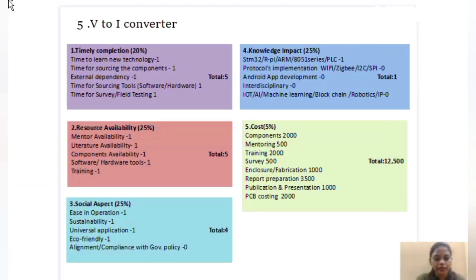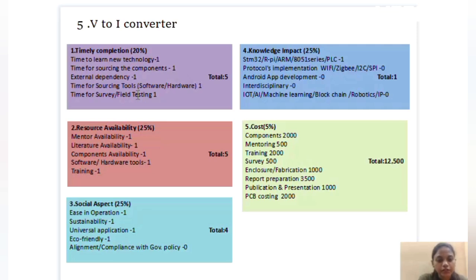Hello everyone, myself Sakshi Pilke. This is our 5th project topic, V2I converter. In this project we have given marks according to 5 parameters. Firstly, in timely completion we are giving 1 mark to this subparameter because we don't need much time to learn this technology. Next subparameter is time for sourcing the component. We also don't need much time for sourcing the component, that's why we are giving 1.